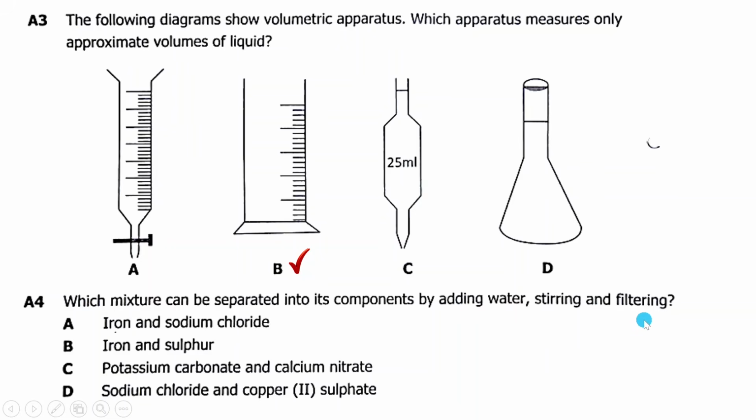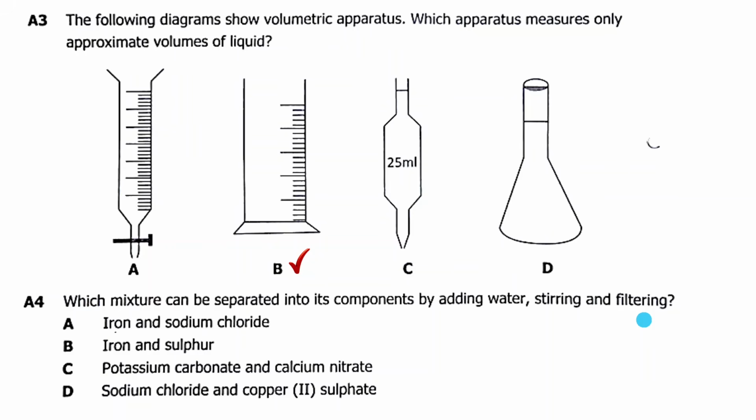So this means that the method we are discussing here is filtration. And if we're discussing filtration, we need to know the type of mixtures that can be separated using filtration. So what are these types of mixtures? These are mixtures that involve a liquid and an insoluble solid, like sand and water.